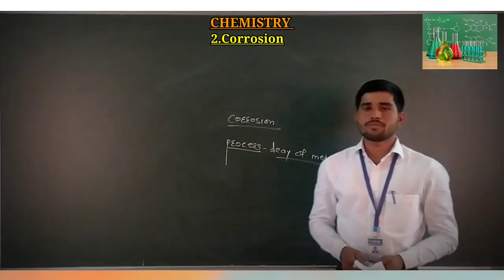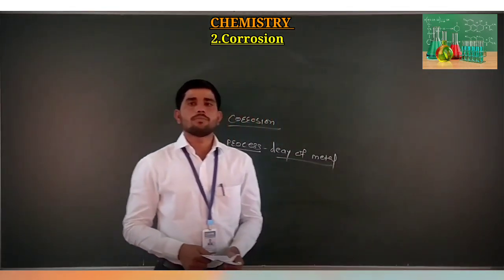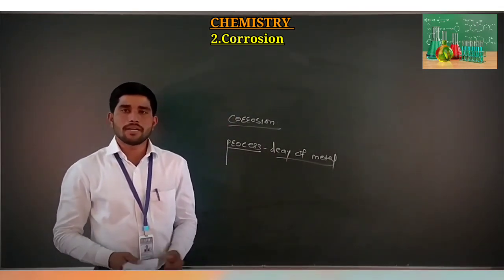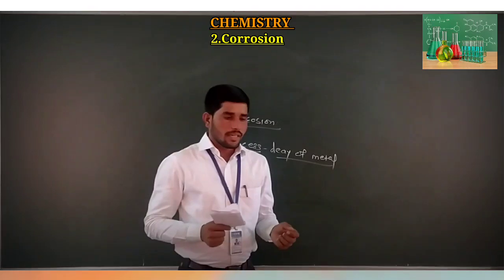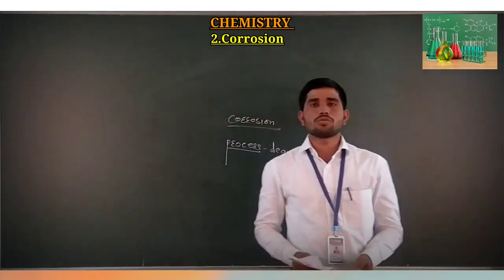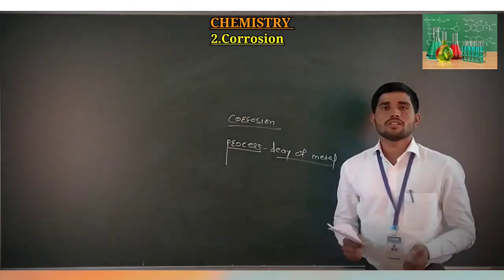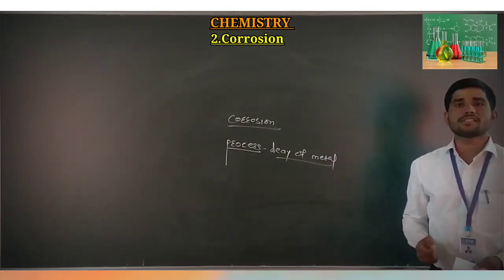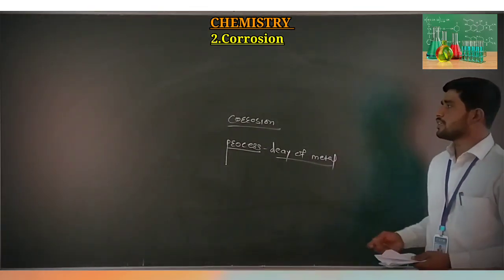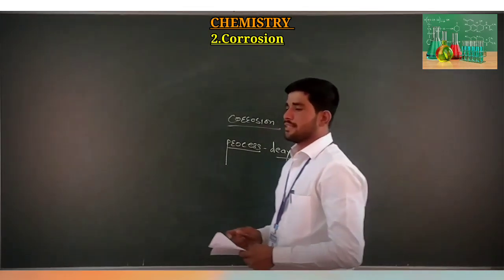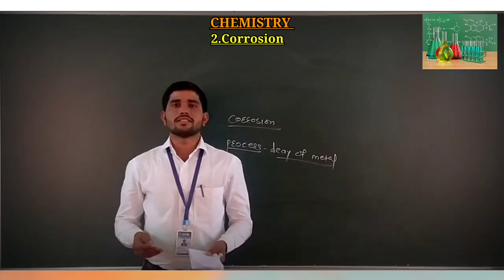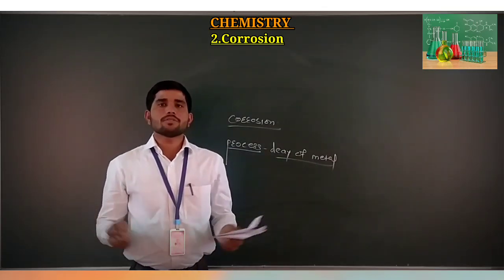Later we observed that this corrosion process occurs only in the case of metals, and a metal is nothing but any substance that shows metallic properties. Examples are iron, zinc,